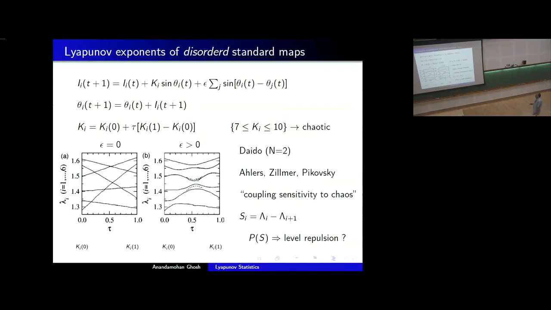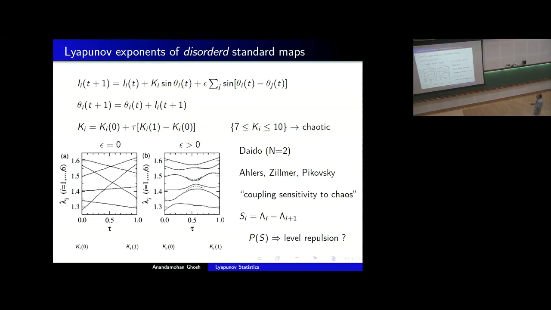So this is a typical Lyapunov exponent curve as a function of tau as I go from k_i0 to k_i1. Since I have so many other systems as well, for all of them I get 6 such curves, and since they don't interact or talk to each other, they cross happily at many locations.